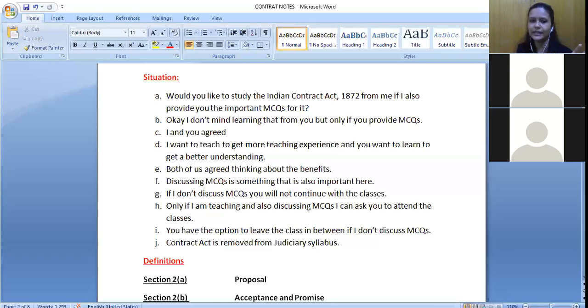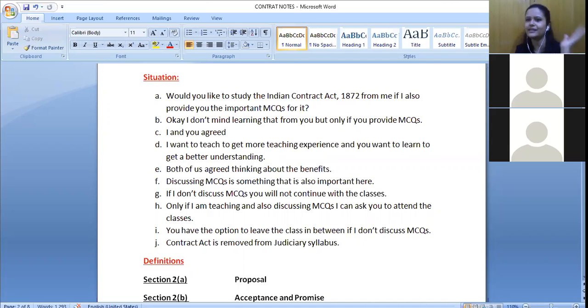Along with the main thing, I am also making some other promise. Reciprocal promise is defined under section 2(f): promises which form consideration or part of consideration for each other are called reciprocal promises. That is section 2(f) of the Indian Contract Act.